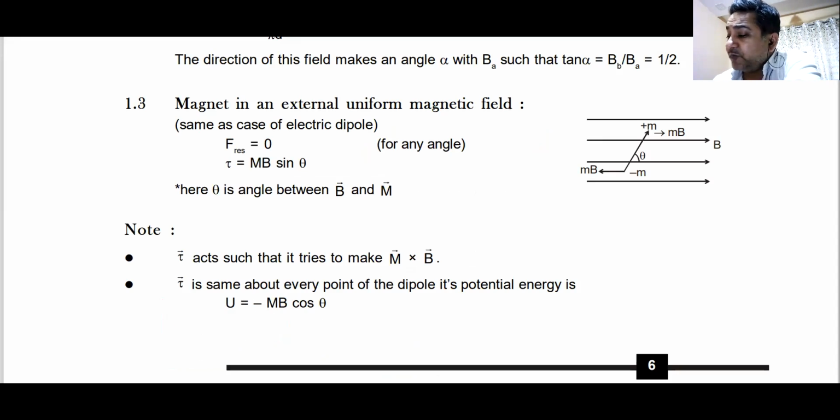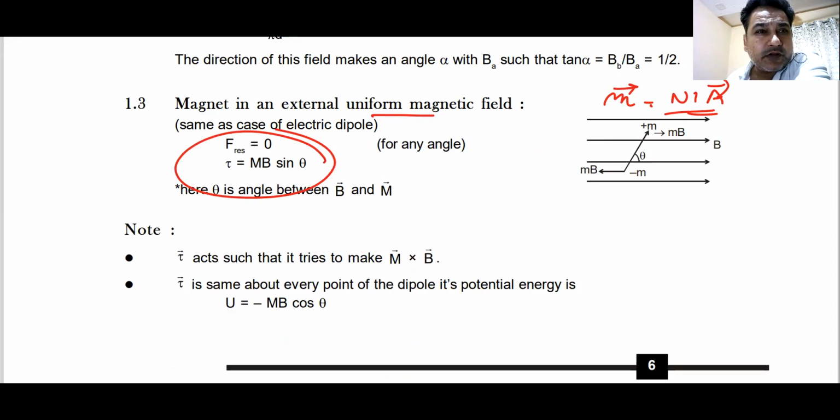Magnet in a uniform magnetic field, whether it's a magnet or a current carrying loop. A current carrying loop also has a magnetic dipole moment given by NIA. The similar formula for an electric dipole in an electric field is P cross E. Magnetic dipole, magnet in a field, M cross B. Current carrying loop in a magnetic field, M cross B. The only thing is M is the magnetic dipole moment of the loop, NIA.